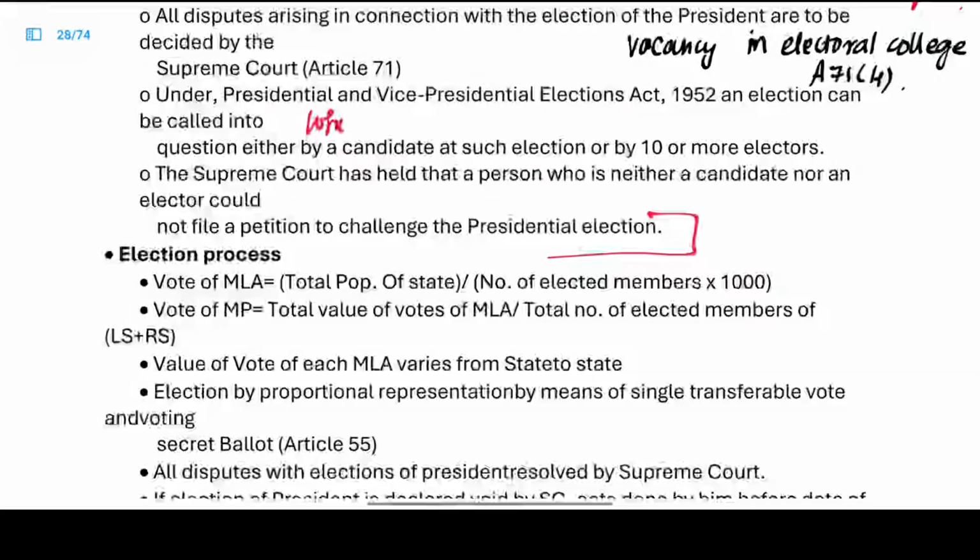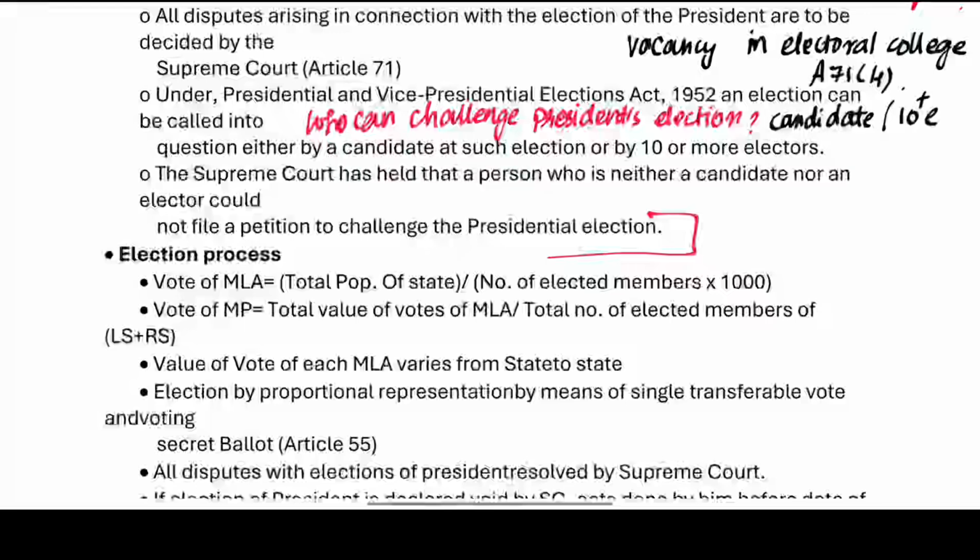The next question is: who can challenge the president's election? A candidate appearing for it, or 10 plus electors. And under what law or constitution?